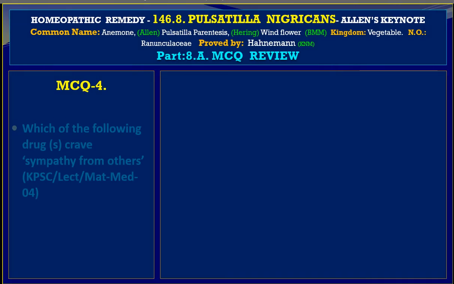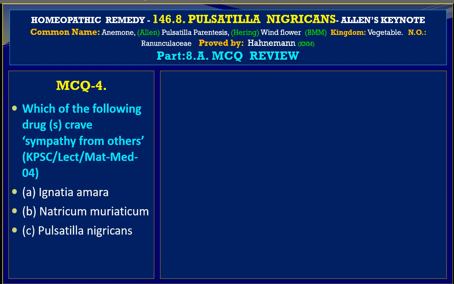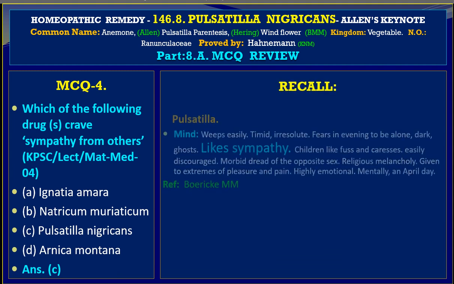MCQ 4. Which of the following drugs crave sympathy from others? The question comes from Kerala Public Service Commission for the post of lecturer in Materia Medica, 2004. Variable A is Ignatia amara, B is Natrium muriaticum, C is Pulsatilla nigricans, and D is Arnica montana. The answer is C, Pulsatilla nigricans. Let us go to the reference.